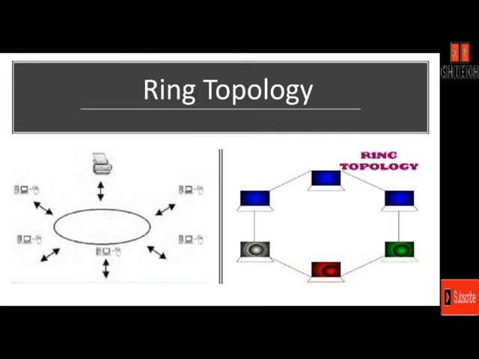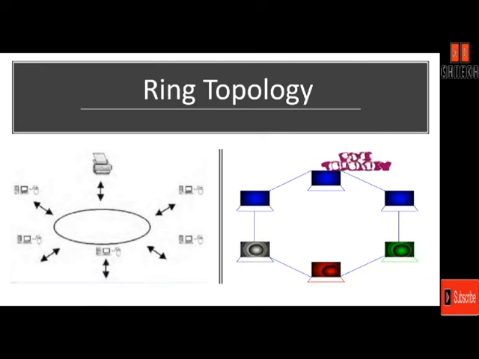So in ring topology, a signal is passed along the ring in one single direction from device to device. Until the signal reaches its destination, each device will pass the signal to the next.